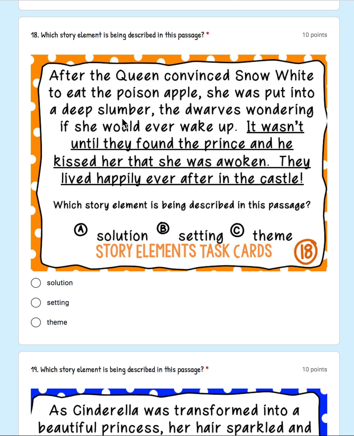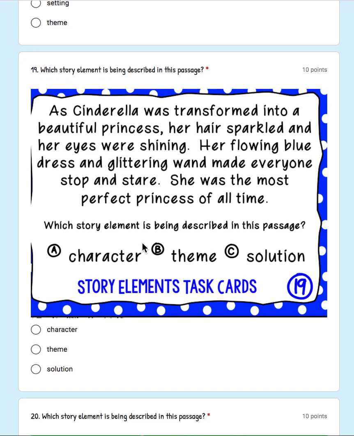A. The solution, how one character solved the problem, the challenge. B. The setting, the location, the where and when, the place that the story takes place. Or C. Theme, a lesson that the character is going to learn or is learning.